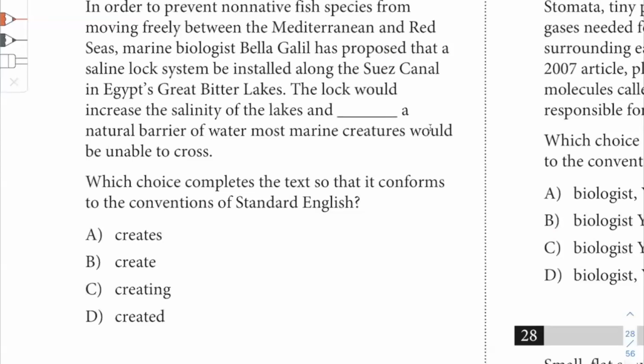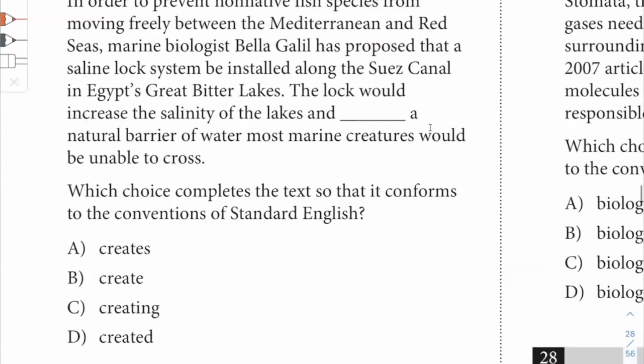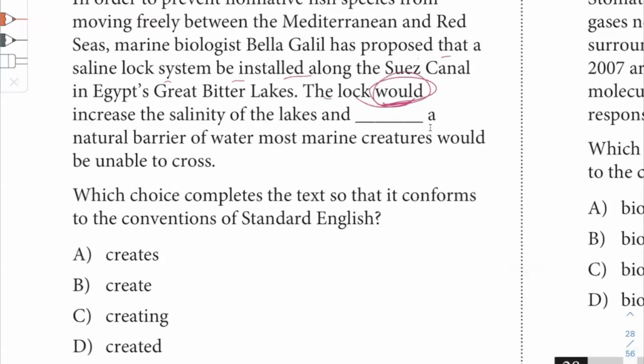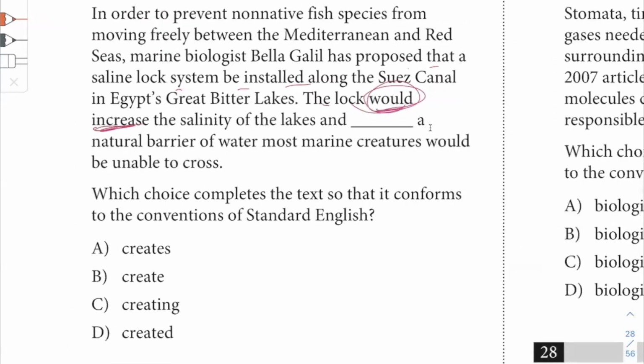Okay. So it sounds like a hypothetical situation, right? If you propose this, then blah, blah, blah. So the lock would. So this is the verb that anchors the other two verbs. Increase. That's the first verb. And then it's going to be either create, it's going to be some form of the word create. What form do we want? Do we want ing? Do we want to be conjugated in this kind of way, or do we want a past tense? No. I would.